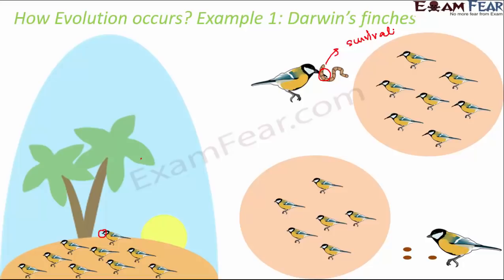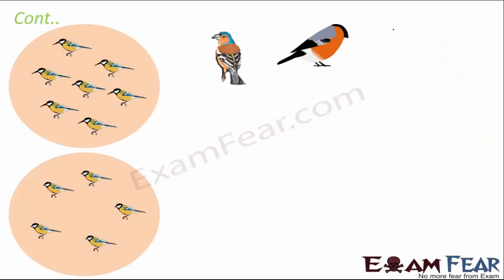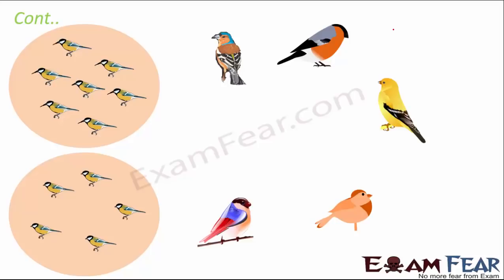And then what happened was, gradually with a period of time, it was seen that with these kinds of small changes in the birds, which helped in their survival, which acted as a survival advantage to them, different types of finches gradually arose over a period of time. Right? So currently if you see, there are 13 to 15 species of finches that exist on that same island. So this is an example of evolution.